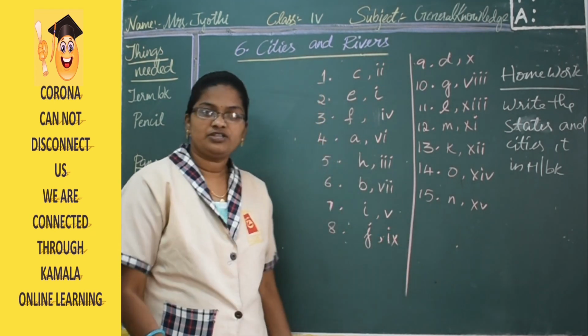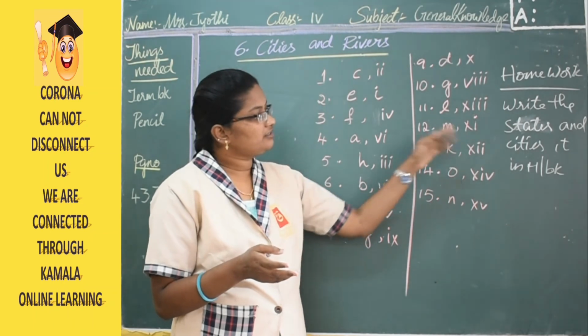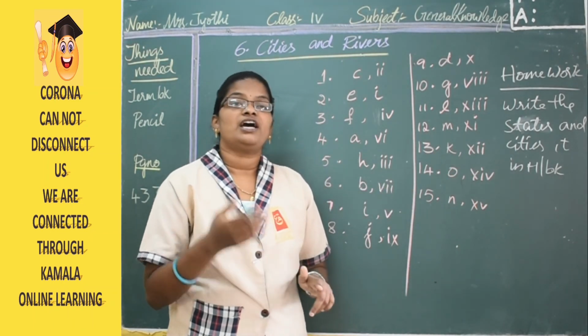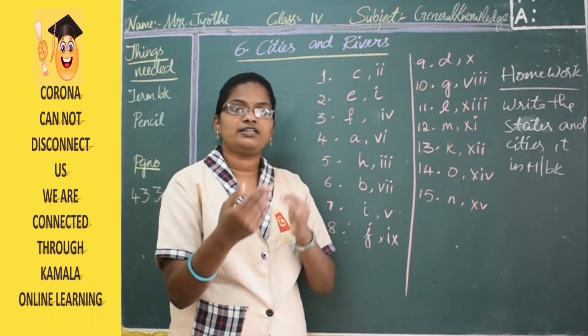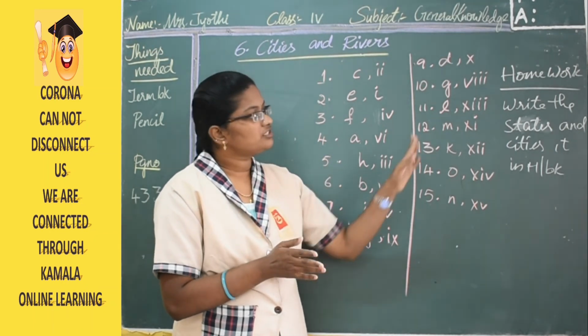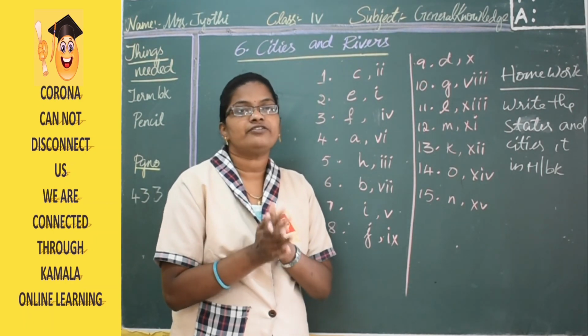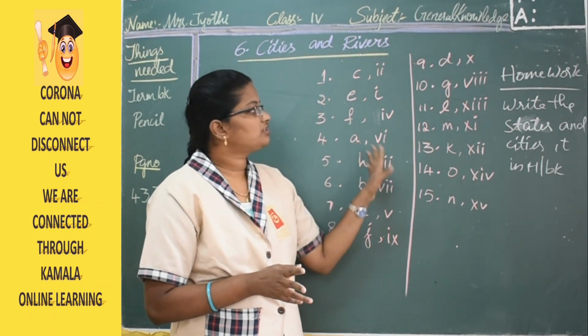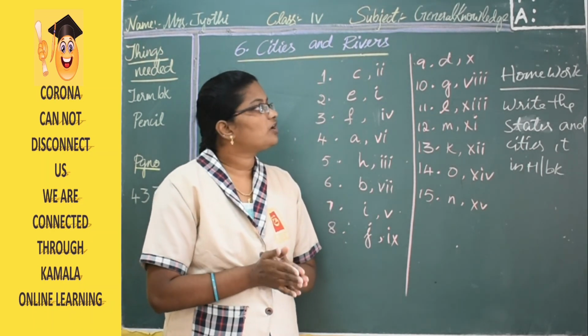In this lesson you have 15 states, and the cities are mentioned against them. Uttar Pradesh is mentioned 3 times, so you can write Uttar Pradesh and the 3 different cities again. You have to write the 15 states and 15 cities one time in the homework. So this is about the main cities and rivers of the following states. Hope you all have understood.